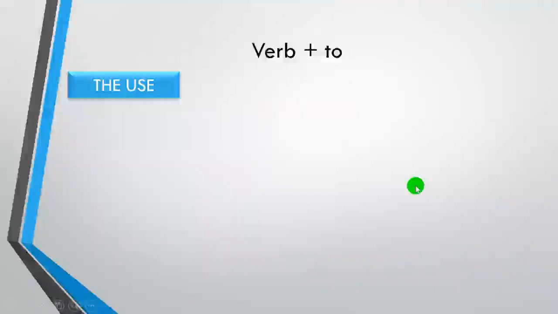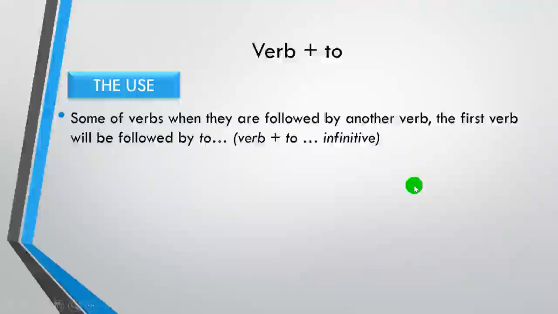So today's material is about verb 2. Verb 2, as well as verb ing, has the same use in form: some verbs, when followed by another verb, are followed by to. Verb plus to infinitive.